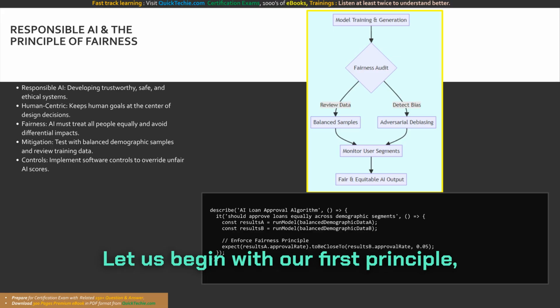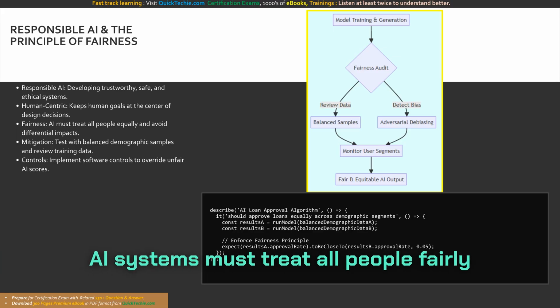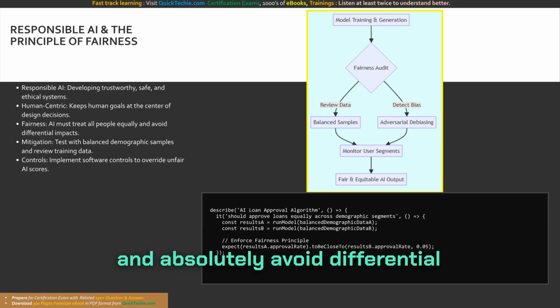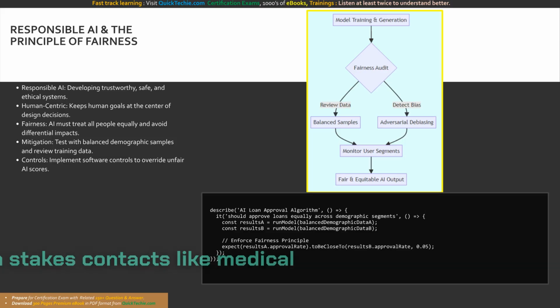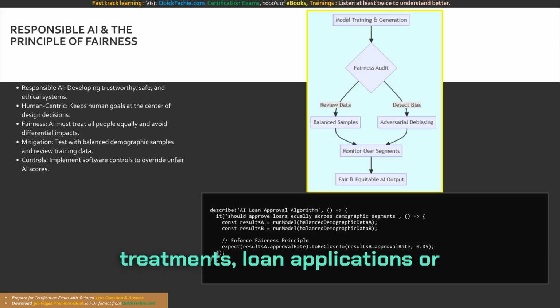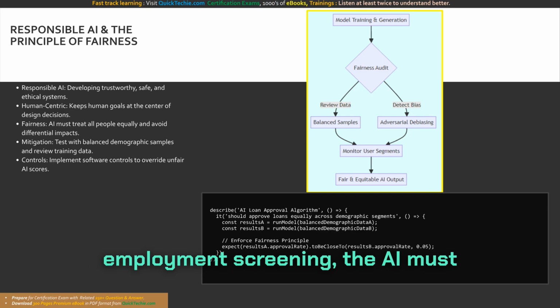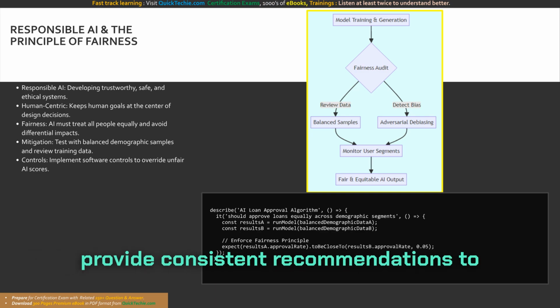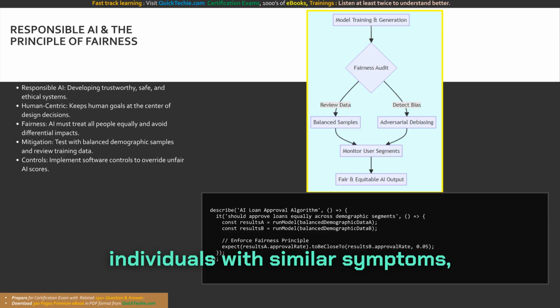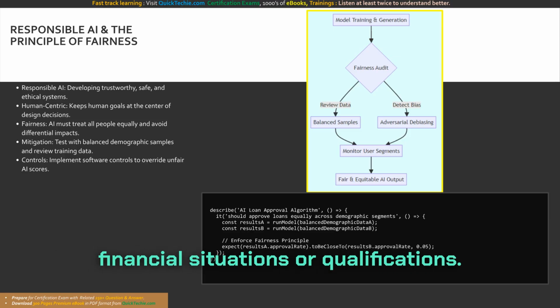Let us begin with our first principle: fairness. AI systems must treat all people fairly and absolutely avoid differential impacts on similarly situated demographic groups. In high-stakes contexts like medical treatment, loan applications, or employment screening, the AI must provide consistent recommendations to individuals with similar symptoms, financial situations, or qualifications.